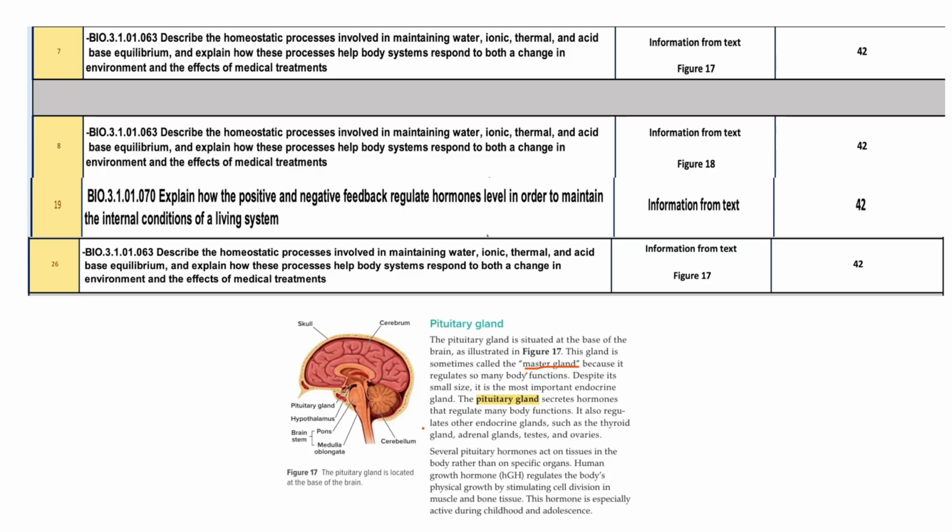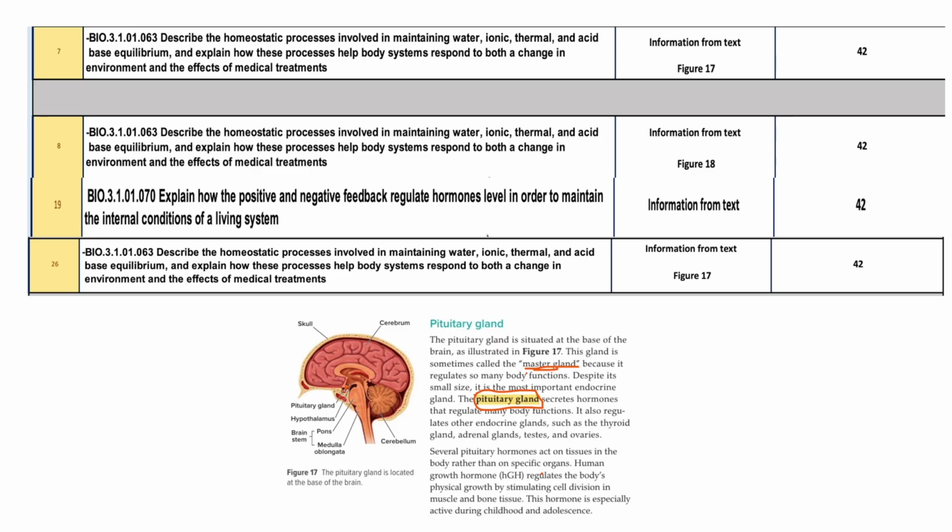So it is deciding what all the other glands should produce, right? It is also regulating the functions of the endocrine glands, such as the thyroid gland, adrenal gland, testes, and ovaries. So the pituitary gland is called the master gland, even though it is very small, right? You can see it is very small. It is controlling all the functions of the other endocrine glands. So it is called the master gland.